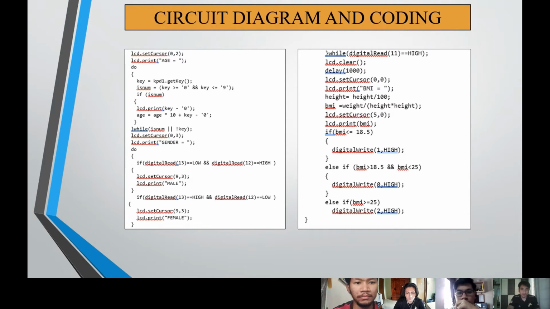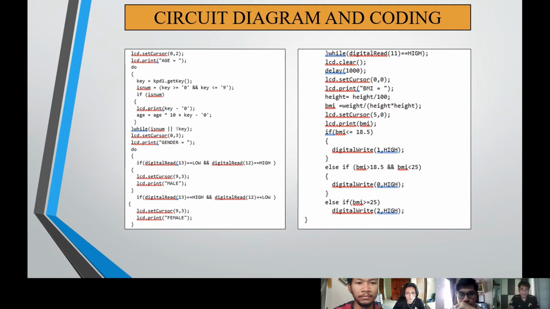It will display BMI, and the first one is the height that we enter is in centimeters, so we need to change it into meters because it's an SI unit. So height equals height divided by 100, and for BMI, the formula is weight over height squared, so height times height, and then it will display BMI.